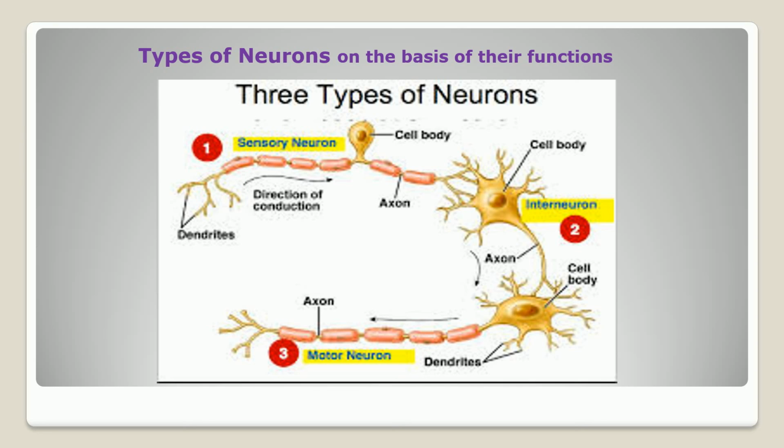What is the difference between receptor and effector? Receptor means to receive the stimuli and convert them into nerve impulses. There are many types of receptors on the basis of the type of stimuli, that is mechanoreceptor, chemoreceptor, photoreceptors, various types. But effectors respond to the stimulus. Muscles and glands, these two only are effectors.